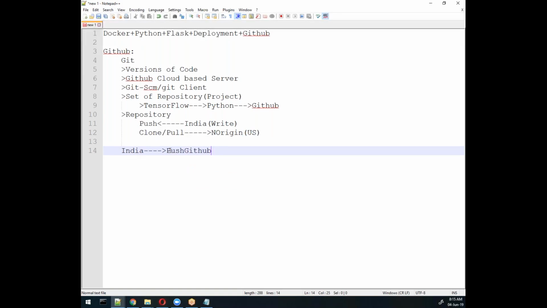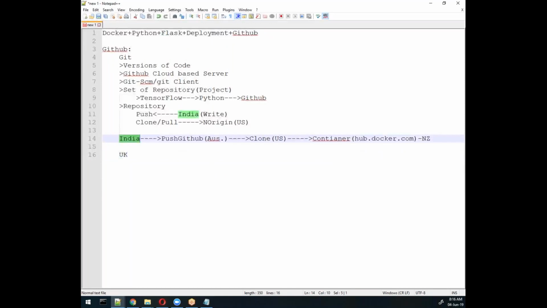In GitHub, suppose the server is in Australia. Then we will pull the code, or you can say clone the code, into a US machine, and here we will perform some operations, and after performing the operations we pass it to a container. After the container, we will go to hub.docker.com, which we will store somewhere else, suppose in New Zealand, and then we can serve it to the UK. So like that we will do it today.